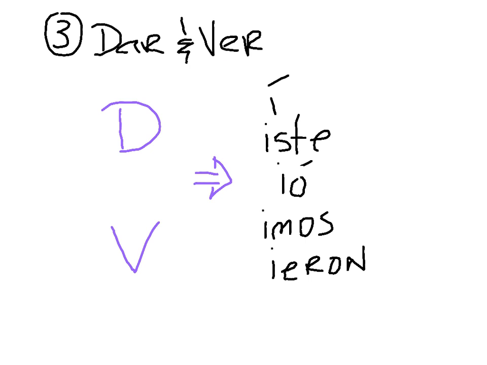Dar and ver, two very simple verbs. I've put them together because they have the exact same endings. Iste, io, imos, ieron. The only difference is that one starts with a D and one starts with a V. I'll let you figure out which letter goes with which verb.